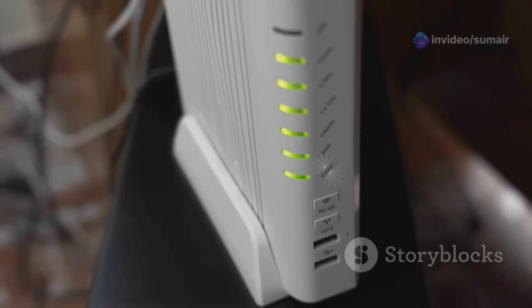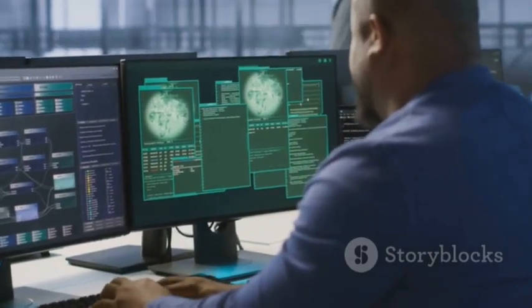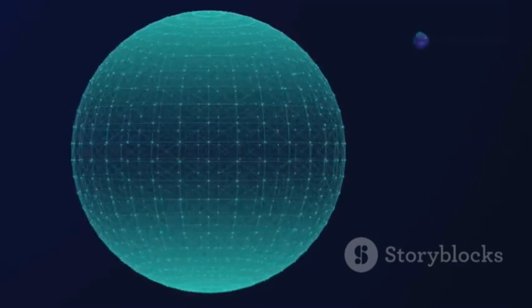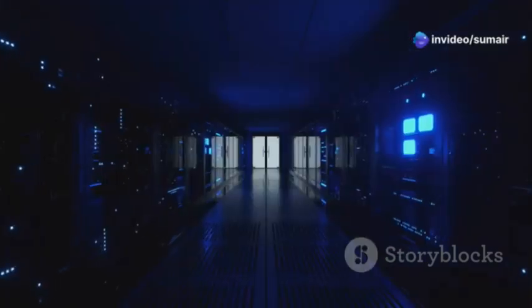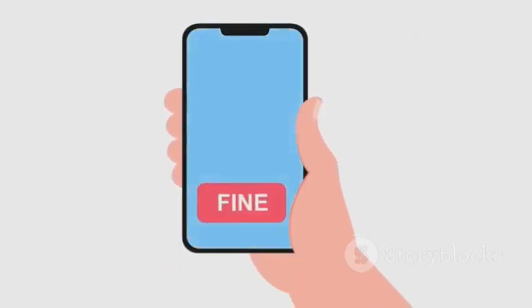Routers are like traffic controllers. They direct data packets along the fastest and most efficient paths. Each packet carries the address information of its sender and receiver. Once all the packets arrive at their destination, they are reassembled in the correct order. This ensures that the information is received intact.